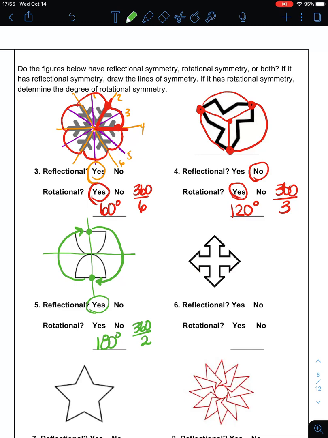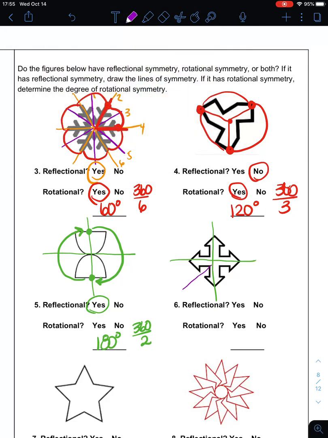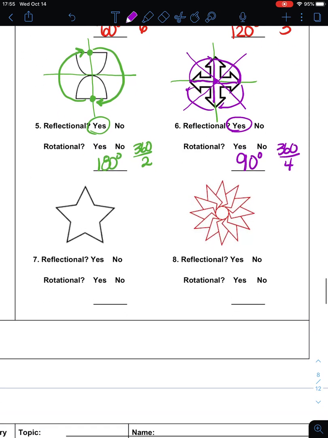So number 6, reflectional symmetry. So we look, can we split it in half? Yes, I can fold it there, but don't forget, we also have these diagonals. Always look for the diagonals too. If you fold those up, then they'll match up. So I have those 4 lines of reflectional symmetry, and then I check, do I have points that, when I rotate them around, will match? Yes, if I map each of these arrows onto itself, then I can take 360 degrees, divide that by 4, and find out that it has 90-degree rotational symmetry.